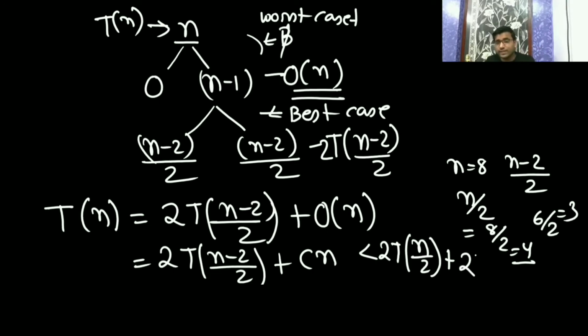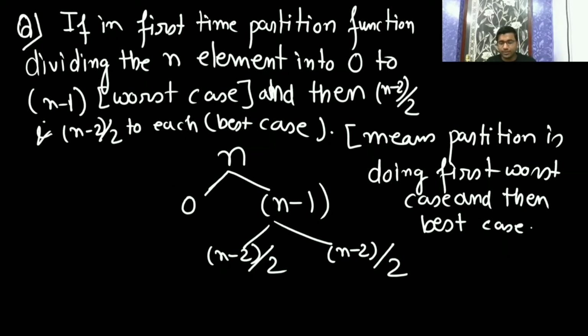Since it is a bigger number, T of n by 2 is greater than T of (n minus 2) by 2. See here, when n is 8, n by 2 is 4 and (n minus 2) by 2 is 3. That is why I am writing smaller. Now try to find the time complexity of this: 2 T of n by 2 plus cn plus cn. Let me write the previous one and the best case simultaneously. Okay, this is the question.